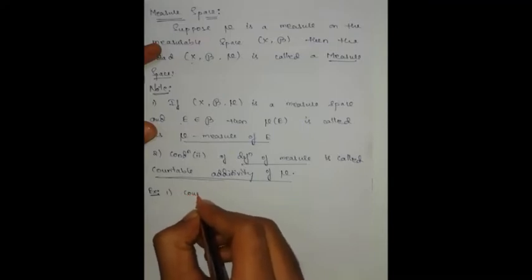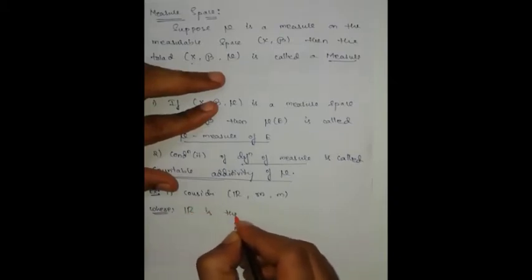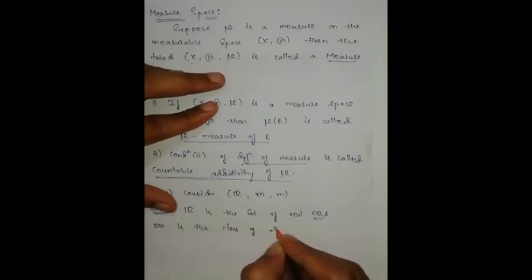Now example. First one, consider R comma script M comma m, where R is the set of real numbers, script M is the class of all Lebesgue measurable sets, and m is the Lebesgue measure defined on the class of all measurable sets.